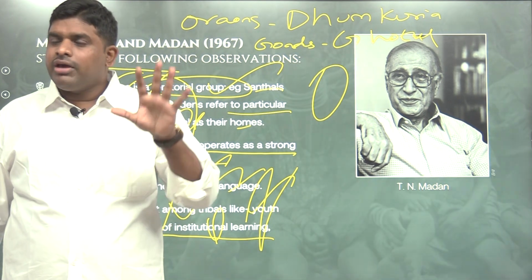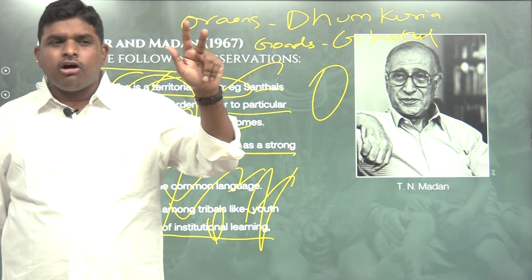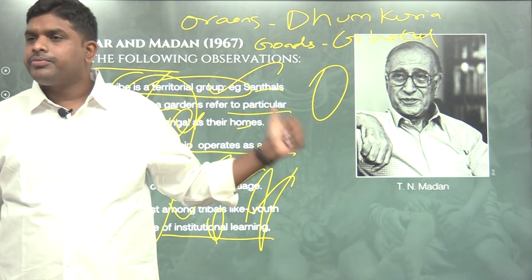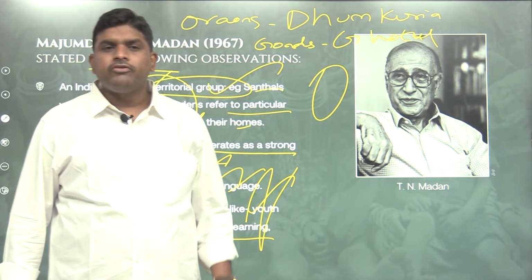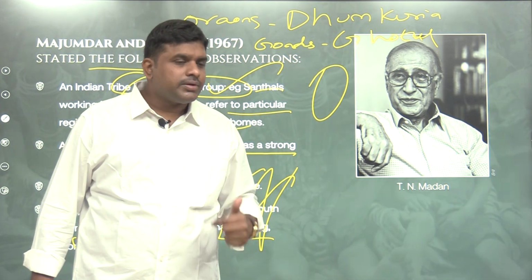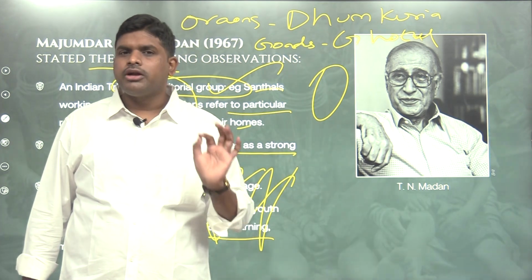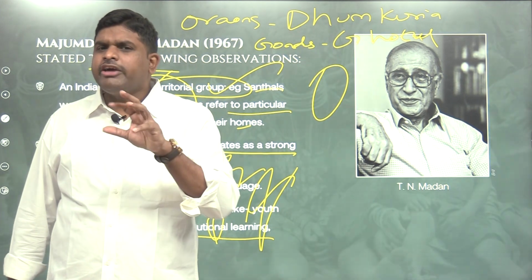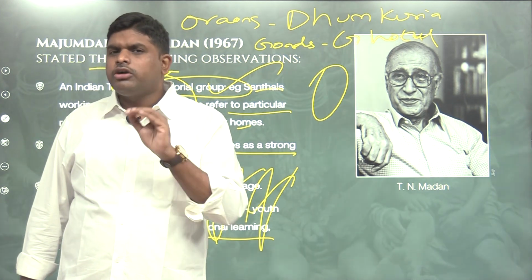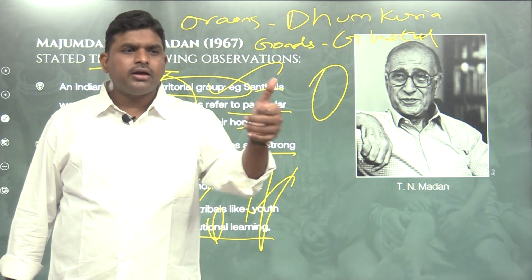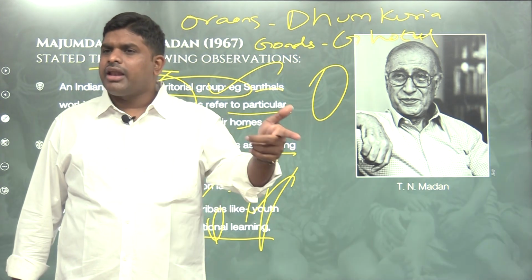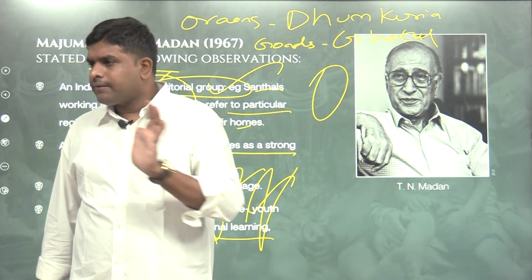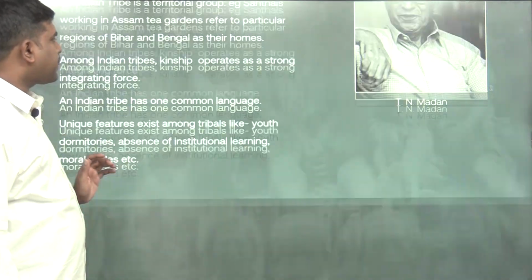But the anthropologist way: if you talk from T.B. Naik's point of view, from Ralph Linton's point of view, from D.N. Majumdar's point of view, from Madan and Majumdar's point of view, that is called a tribe. The names are very, very important. What characteristics according to them? What definition according to him? Like Ralph Linton, D.N. Majumdar, T.B. Naik, Madan and Majumdar.